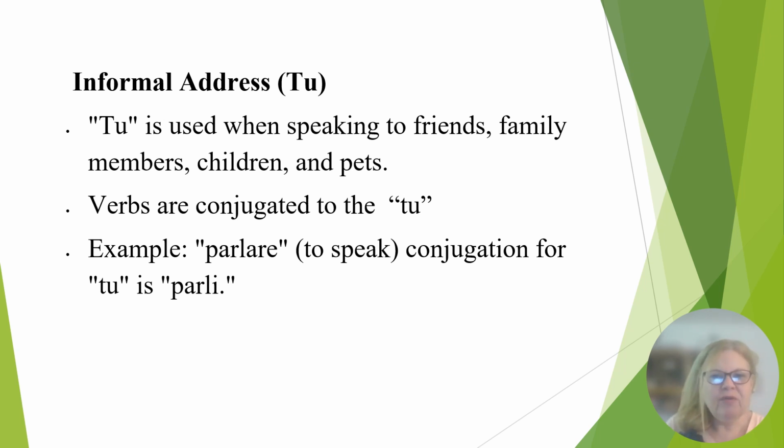The Italian informal form of address is tu. It is used when you're speaking to your friends, your family, children, your peers, people of the same age, or people that you know very well, and family members including your siblings, your cousins, etc. So it's someone who you're familiar with. The verb is conjugated to the tu form. So for example, parlare. Parlare is conjugated to tu. Tu parli.